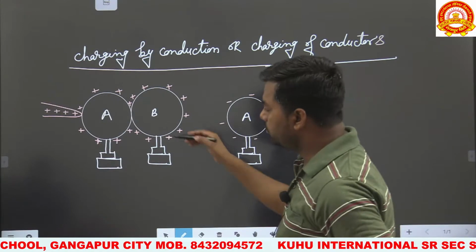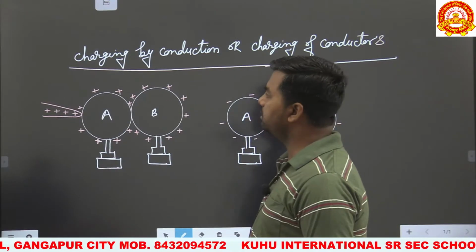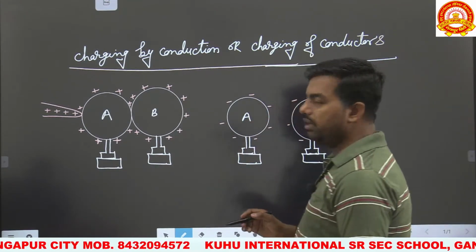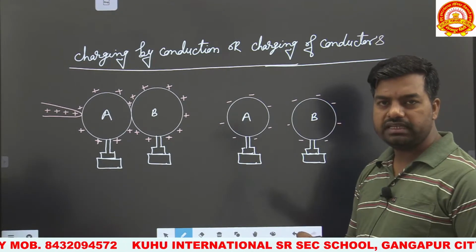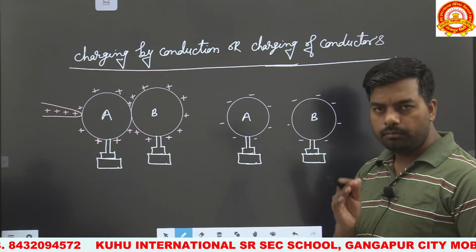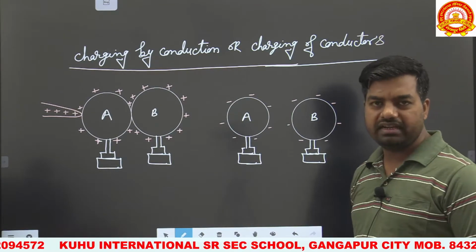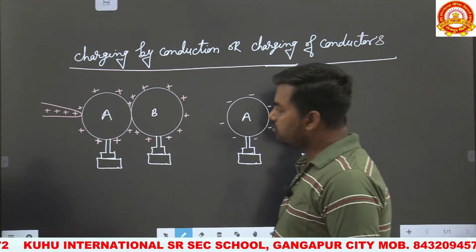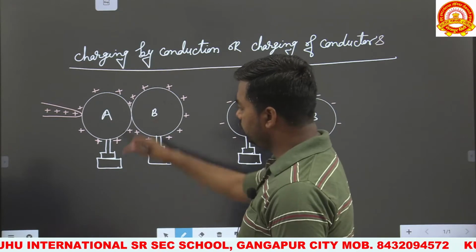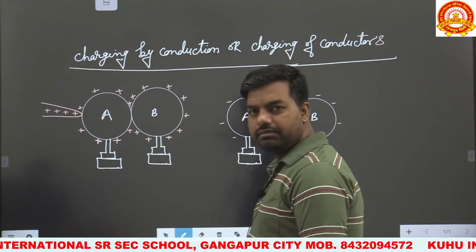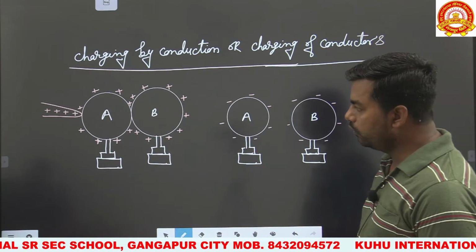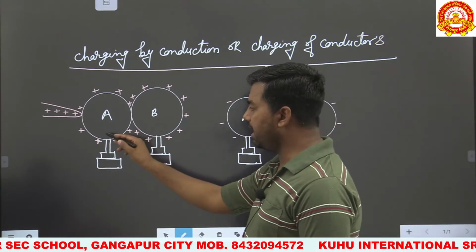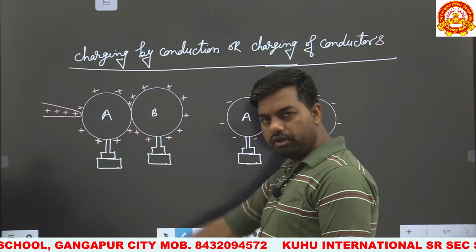Whenever both bodies are placed in physical contact with each other, what is conduction? The method of charging of conductors when both bodies are kept in physical contact with each other is called charging by conduction. So when two bodies are in physical contact, the flow of positive charge will take place from the higher potential body to the lower potential body.